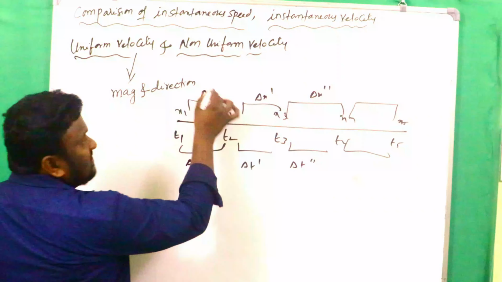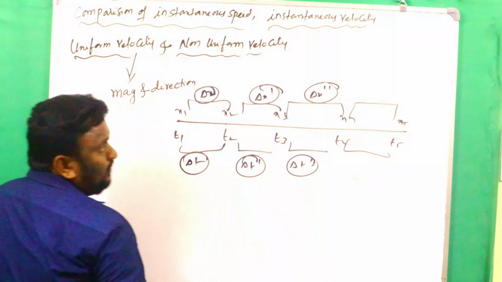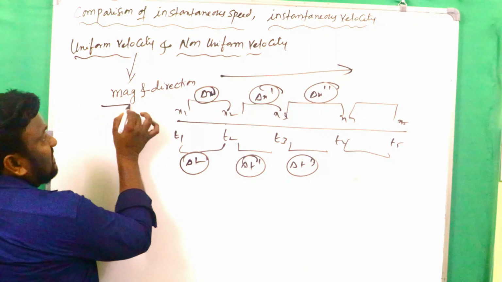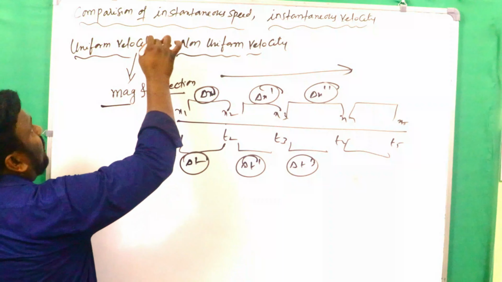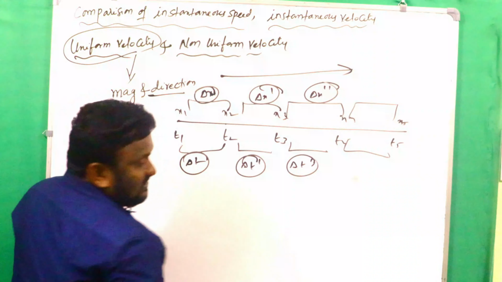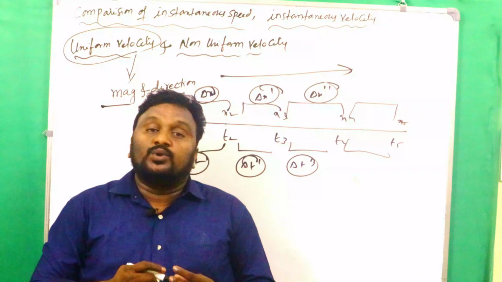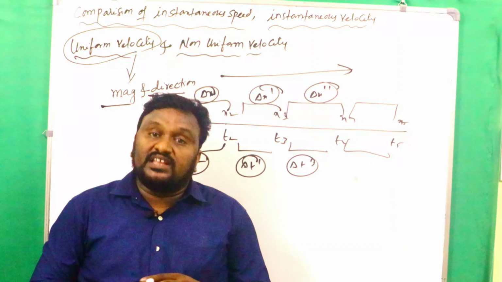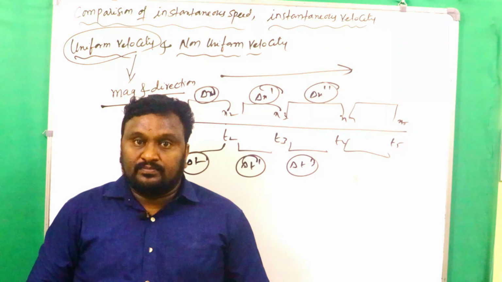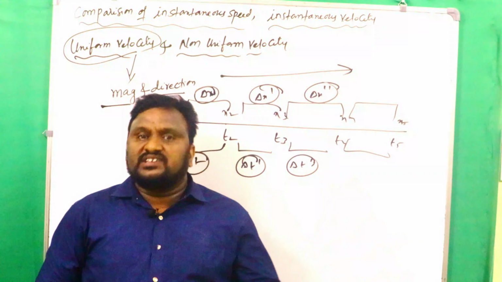So the displacements we have taken should be the same, and the time intervals are also the same, and it is moving in a straight line path. Then magnitude is the same and direction is the same. Then obviously that is uniform velocity. And the next thing is non-uniform velocity. What is it? If the body does not cover equal displacements in equal intervals of time, then it is said to be in non-uniform velocity. Among these two, magnitude and direction, if any one changes, velocity changes.